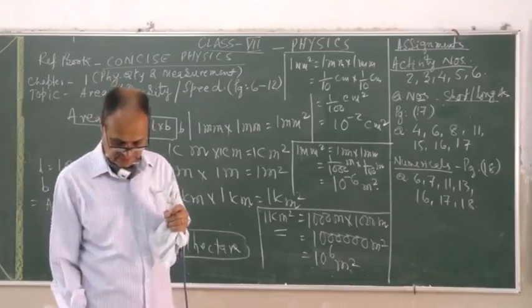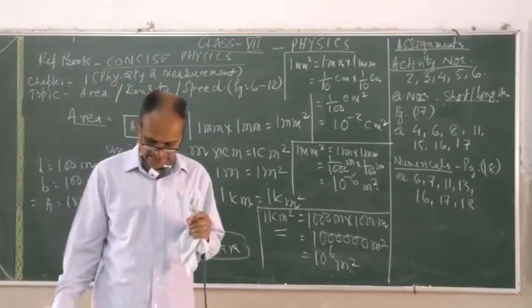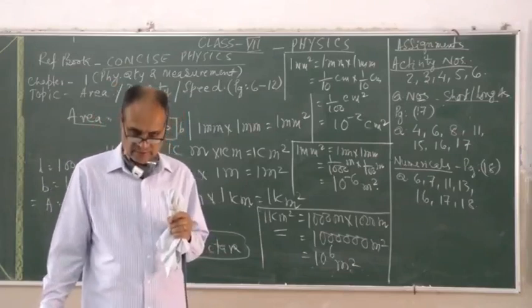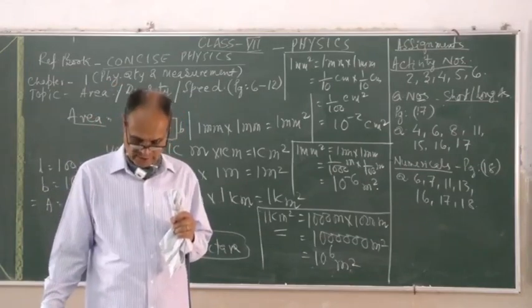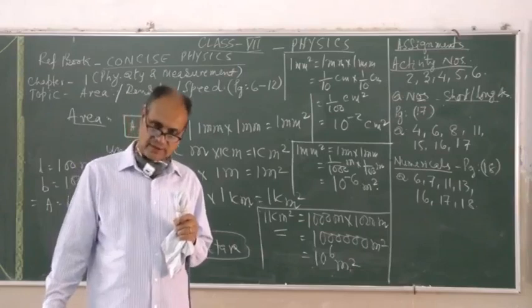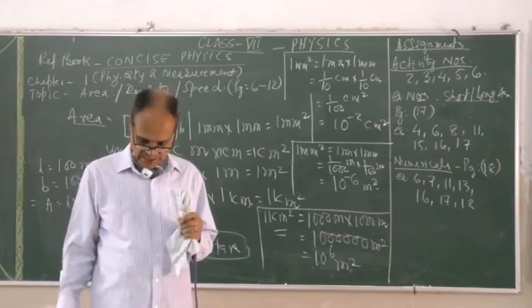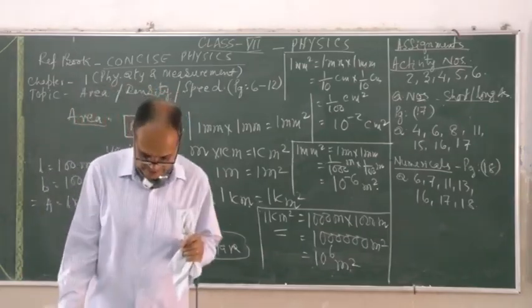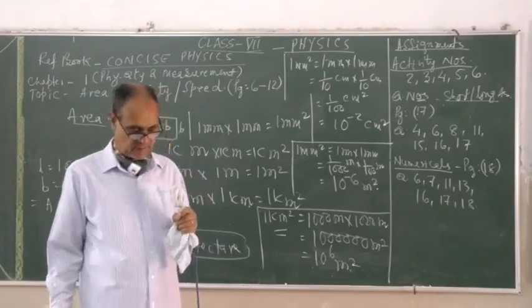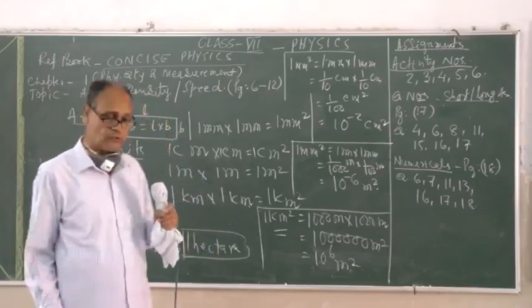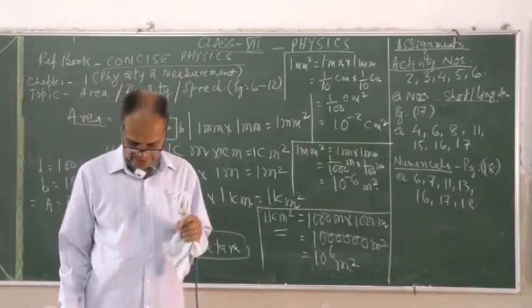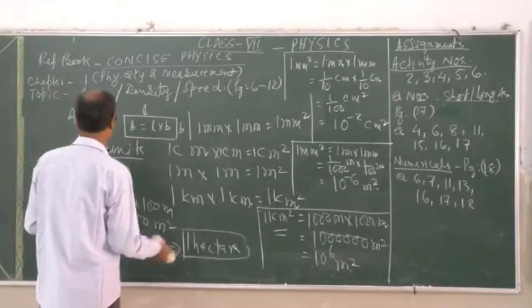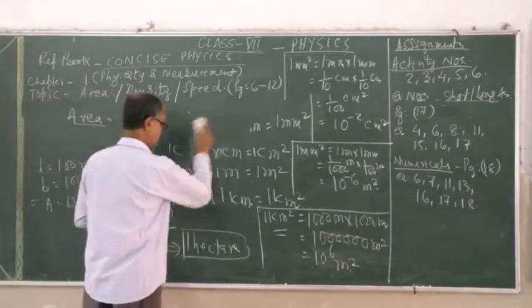There can be many as such, that is, you have got a list on your page number 6. 1 hectare is 10 to the power 4 meter square, 1 kilometer square is 10 to the power 6 meter square, 1 centimeter square has 10 to the power minus 4 meter square, and 1 millimeter square has 10 to the power minus 6 meter square. I've done a few for you. We go ahead with the area of regular objects, which you need to bear in mind.